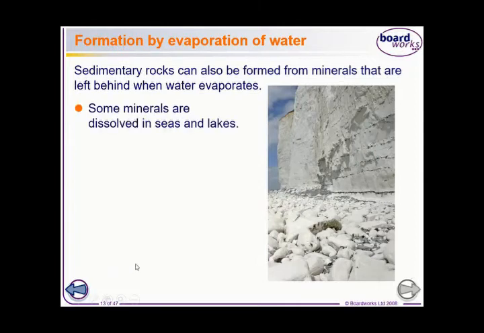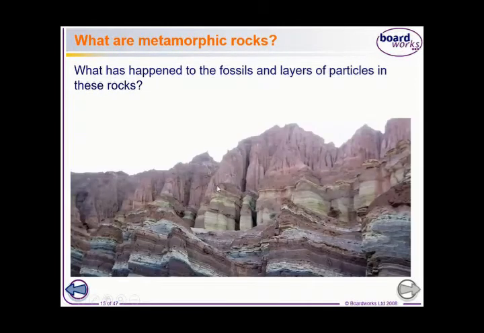Okay, the last type of rocks is metamorphic rocks. Metamorphic rocks come from the conversion of the two previous types of rocks. Again, metamorphic rocks come from igneous and sedimentary rocks. So what is the difference between the metamorphic and the previous two types?